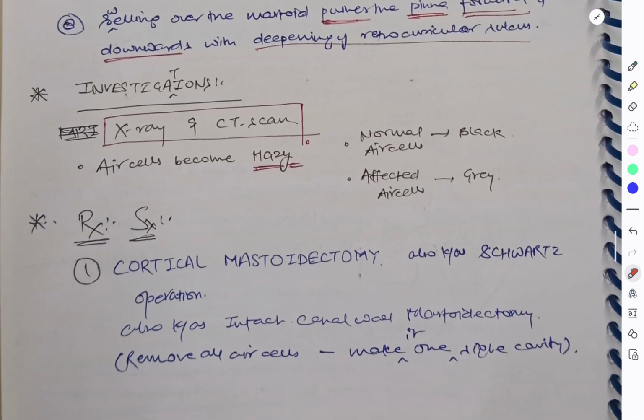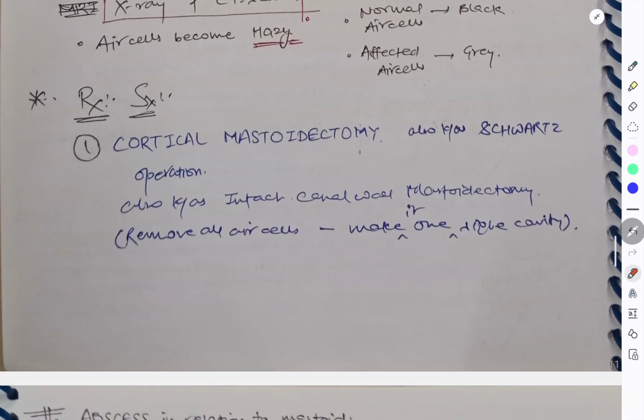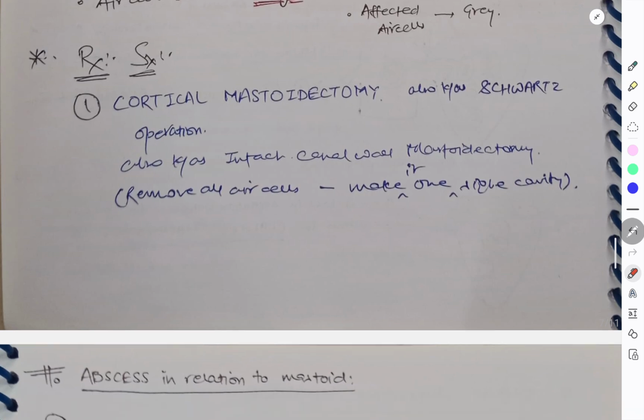Now, what is the treatment? After doing the investigation, we go for cortical mastoidectomy. This is also known as Schwartz operation, also known as intact canal wall mastoidectomy. Remove all the air cells, make it one single cavity. So this was about the cortical mastoidectomy and about mastoiditis, acute mastoiditis.